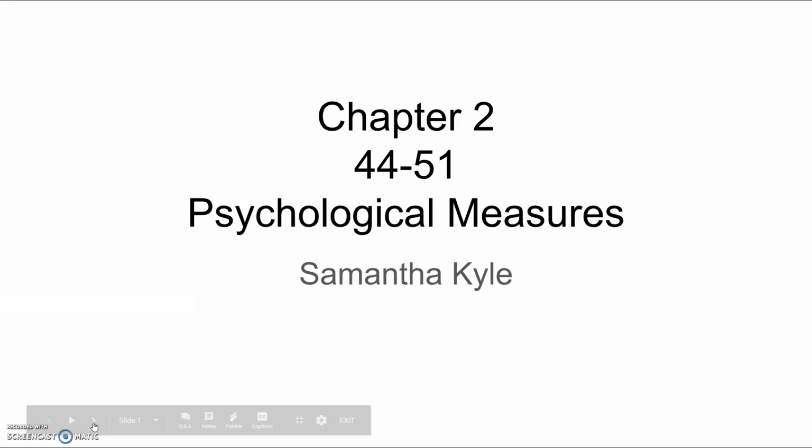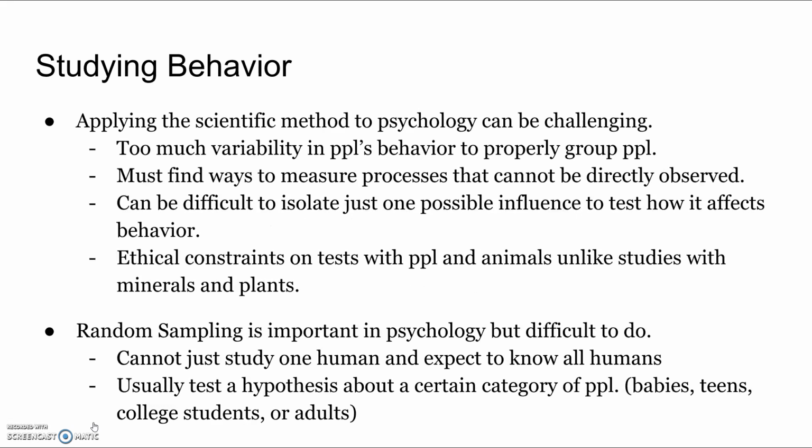Chapter 2, pages 44 to 51, Psychological Measures. Studying behavior. Applying the scientific method to psychology can be challenging. There is too much variability in people's behavior to properly group people.